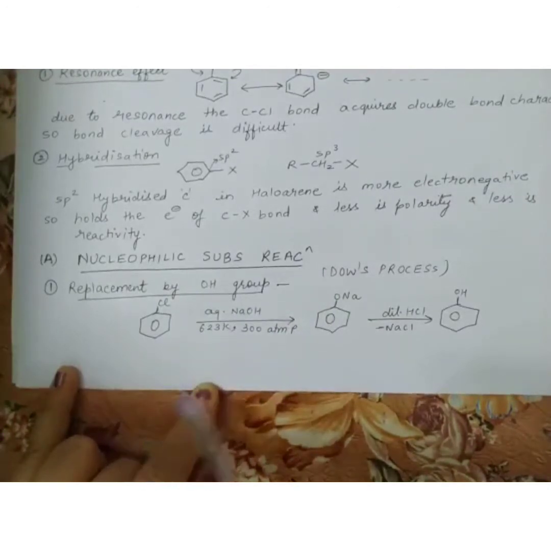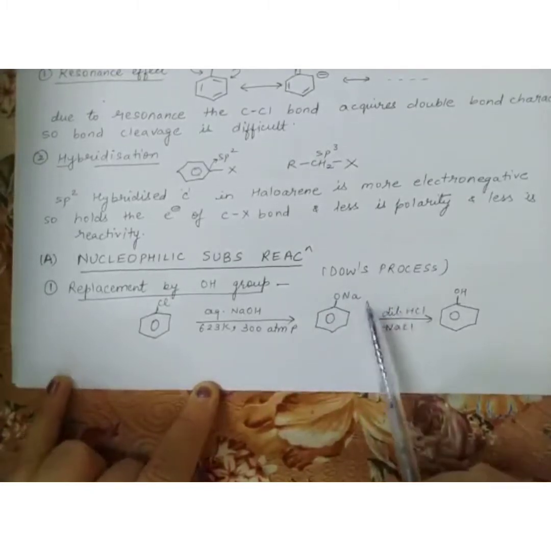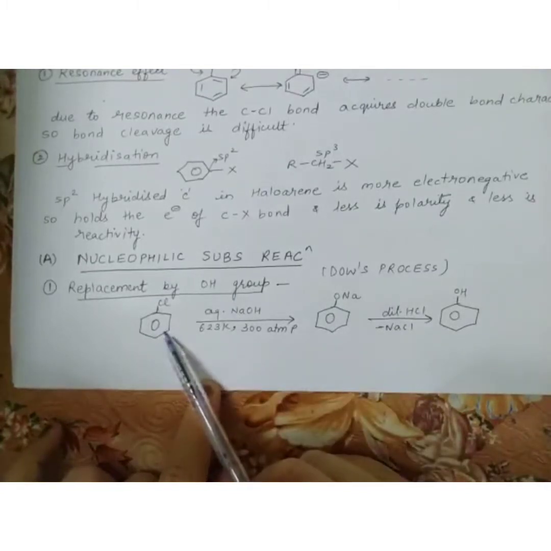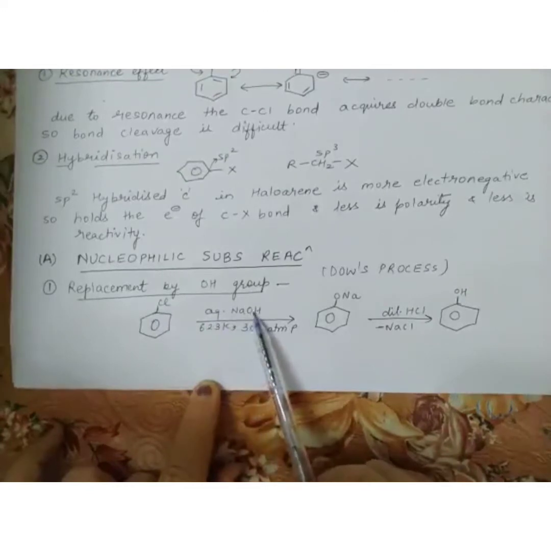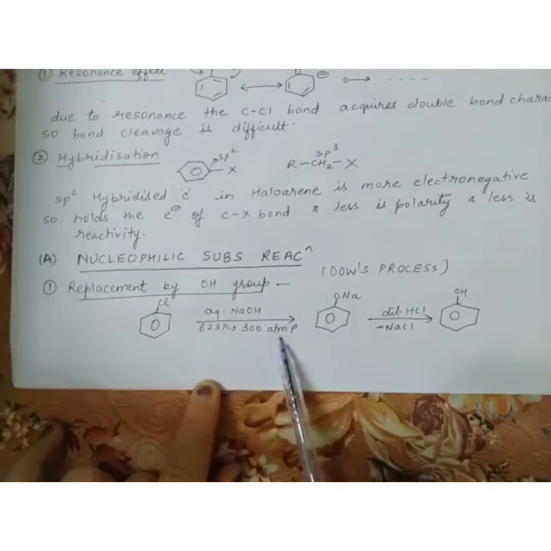Now listen carefully. There is one name for this process. This process is known as Dow's process, and we use it for the commercial manufacture of phenol. This is my chlorobenzene. It is treated with aqueous NaOH at a temperature of 623 Kelvin and a pressure of 300 atmospheres.